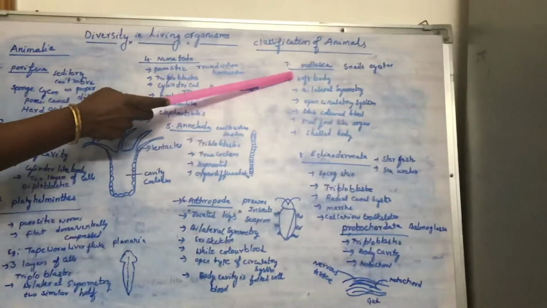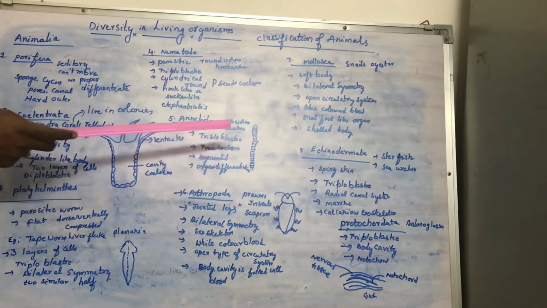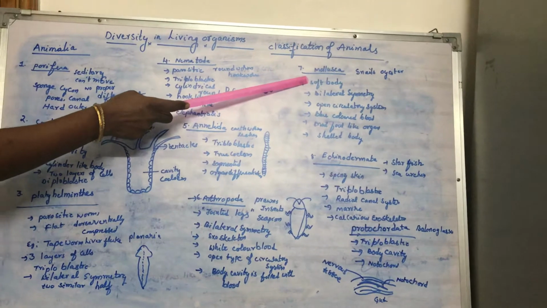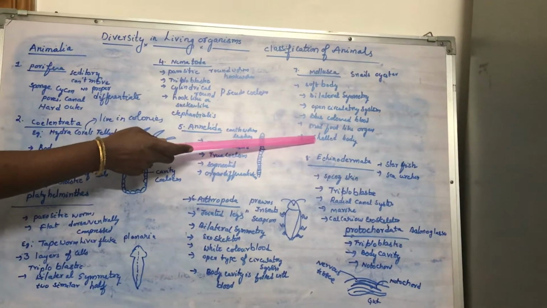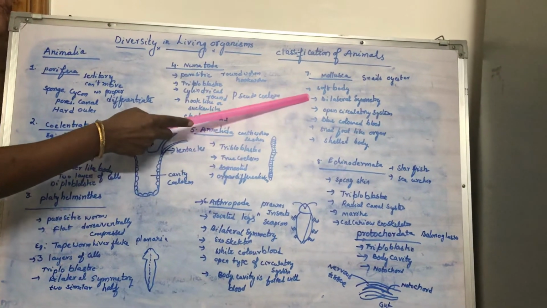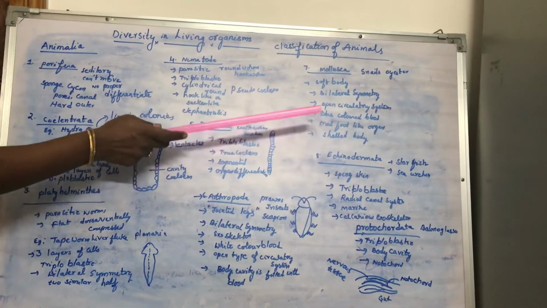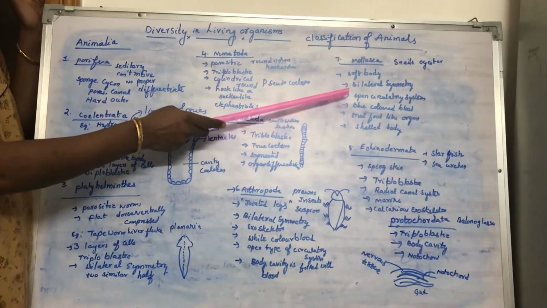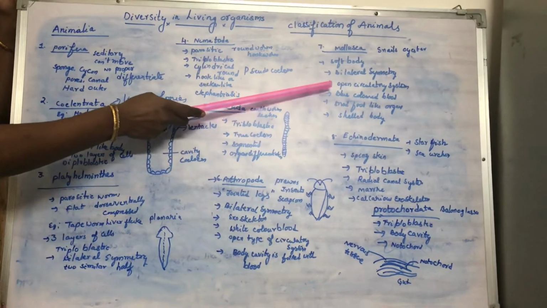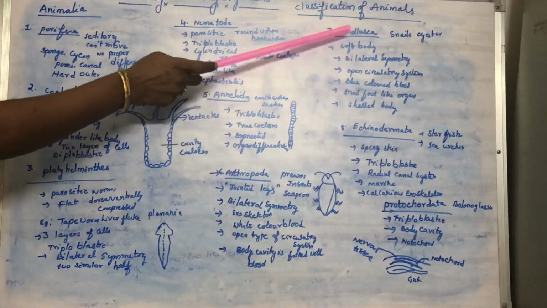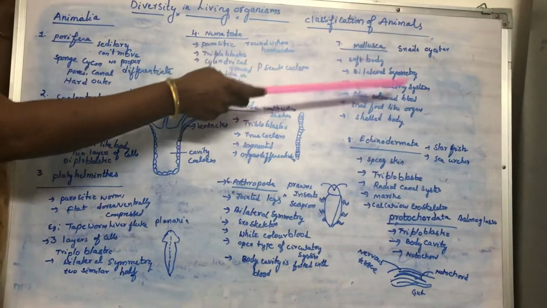Now another group is called mollusca. Mollusca means very soft body. Molluscans have a very soft body, and their soft body is enclosed within a hard shell. They all have shelled bodies, and they also have bilateral symmetry. Open type of circulatory system: blood will not flow in blood vessels. Blood flows in the body cavity. Such a circulatory system is called an open type of circulatory system. The best example is snails or molluscans.